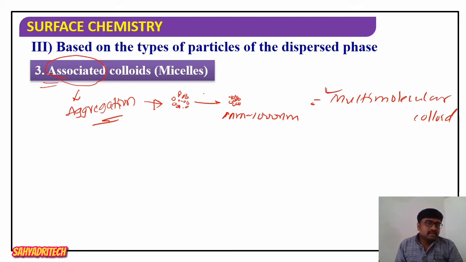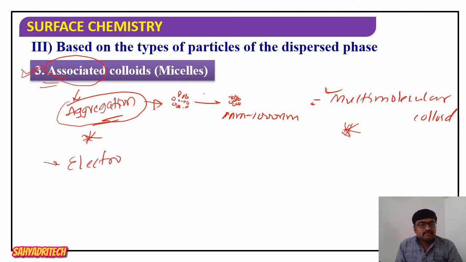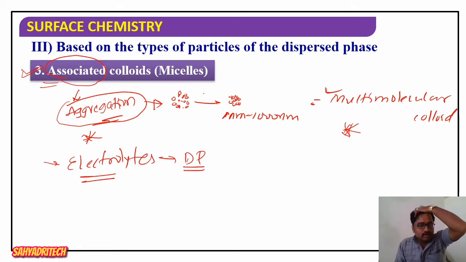Now we are thinking of associated colloids. So here association means, again I can consider aggregation itself. How does it differ from multimolecular colloids? The first thing here, associated colloids are formed by electrolytes. Please remember, associated colloids are formed by electrolytes, which means the dispersed phase particles are always electrolytes.